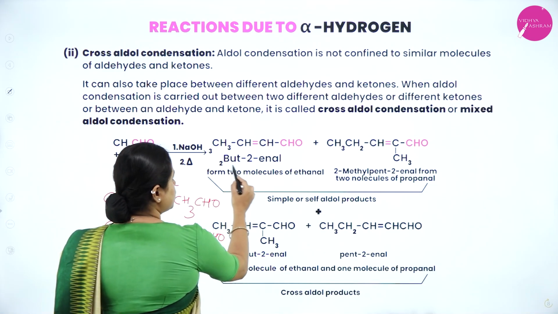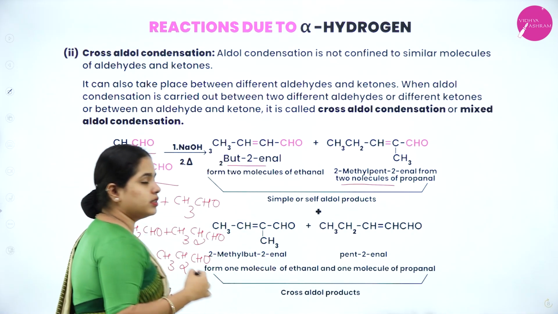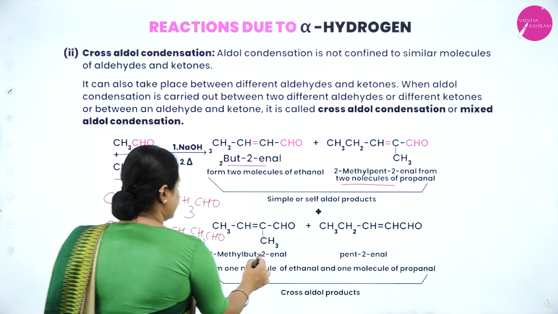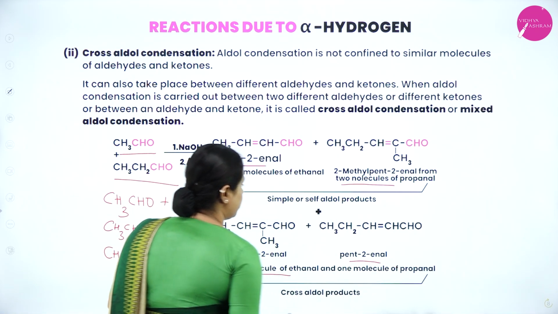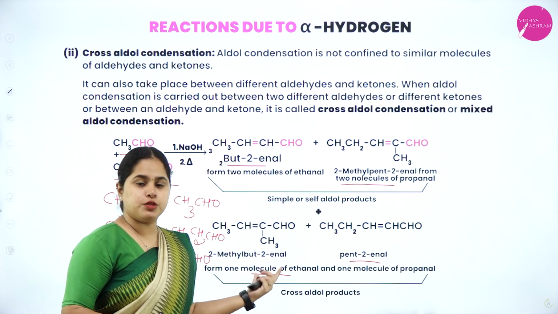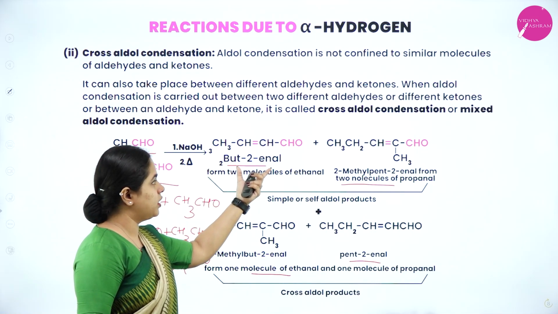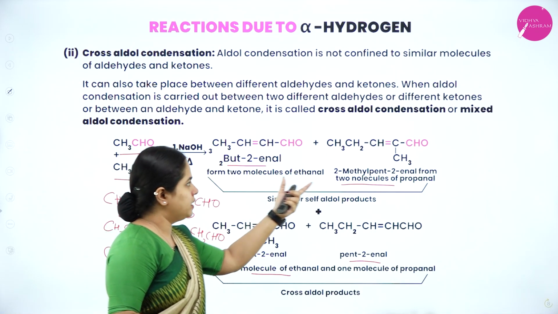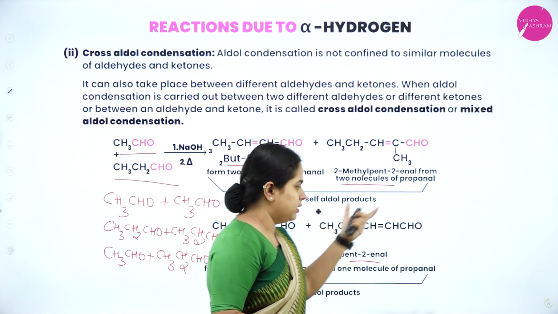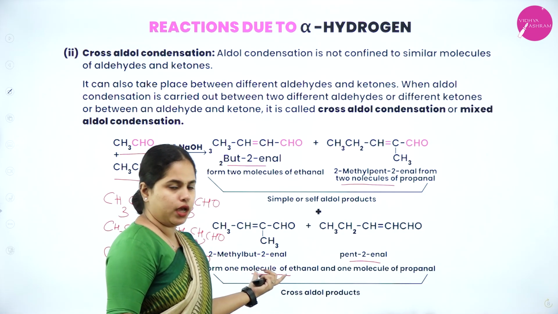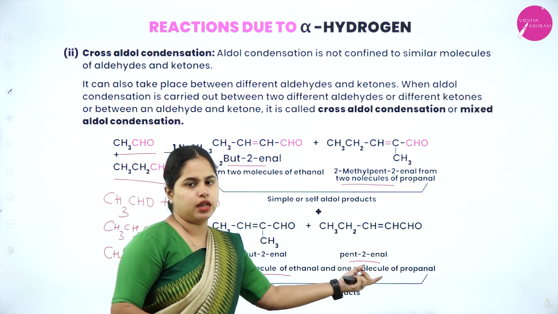So, these are the 2 products that you are going to get on simple aldol condensation, and these are the 2 products you are going to get on cross-aldol condensation, which is a mixture of ethanol and propanol. This is just from the ethanol and this is just from the propanol. This is a mixture of ethanol and propanol. This is also a mixture of ethanol and propanol.